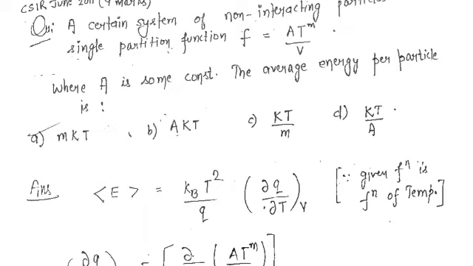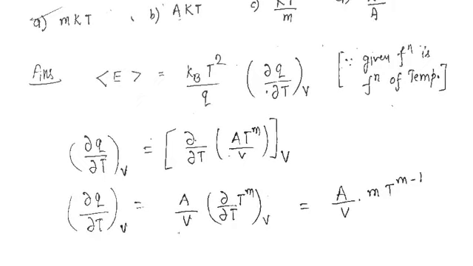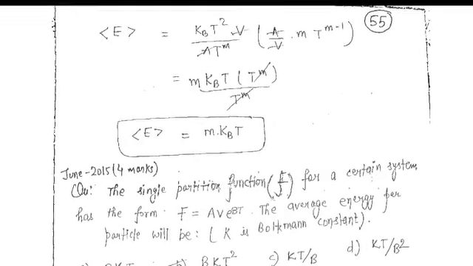So what we actually get is this term, and we just put it in the formula, and we will be very close to our answer.